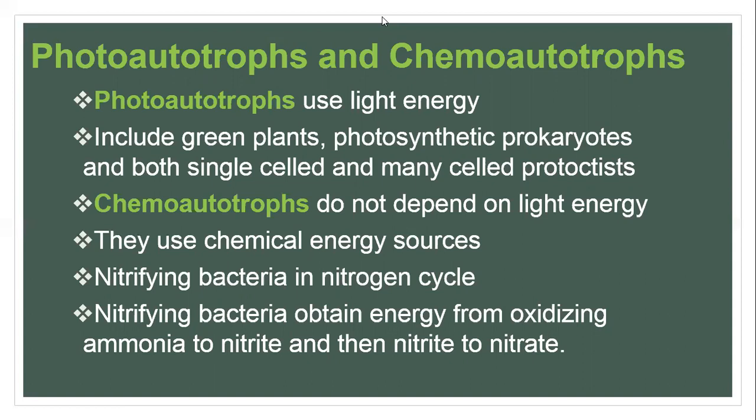So now we come to the chemoautotrophs. Chemoautotrophs do not depend on the light energy; rather, they use chemical energy sources. One example is nitrifying bacteria in the nitrogen cycle. And how do nitrifying bacteria get the chemical energy? They get the energy when they oxidize ammonia to nitrite, and then they oxidize nitrite to nitrate. This is the way they get the energy, okay? So these are the chemoautotrophs.